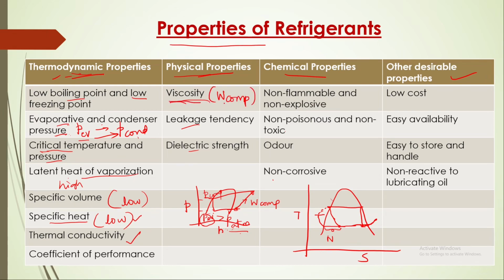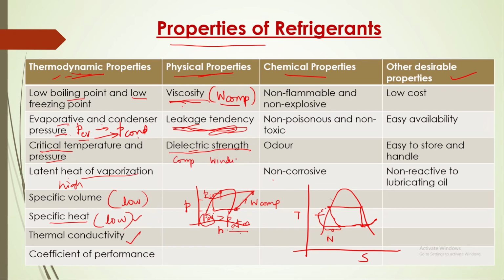If viscosity is high, compressor work will be more. Viscosity means resistance to flow, so this should be as less as possible. Leakage tendency should also be less.